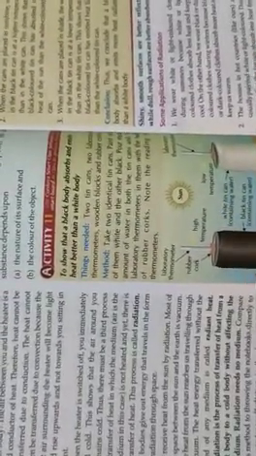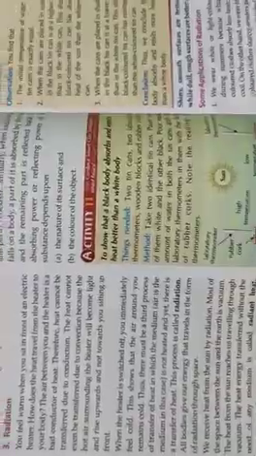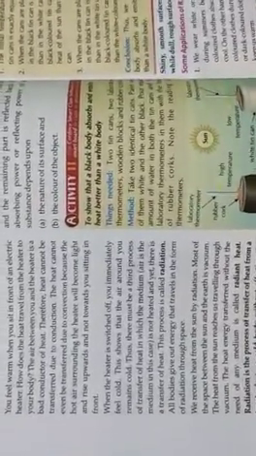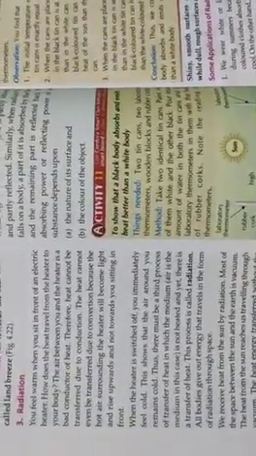In India, the houses in hot countries are usually painted white or light colored. This is done so that the houses absorb less heat from the sun and keep cool during summers. The bottom of a cooking utensil is painted black, while the sides are sparkling bright, because the black color of the utensil can absorb more heat at the bottom and radiate less heat from the sides. The containers of solar cookers are also painted black to absorb more heat from the sun.